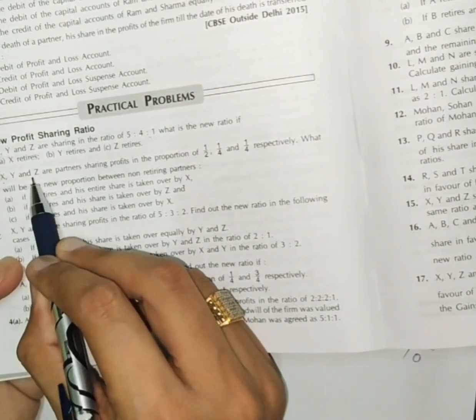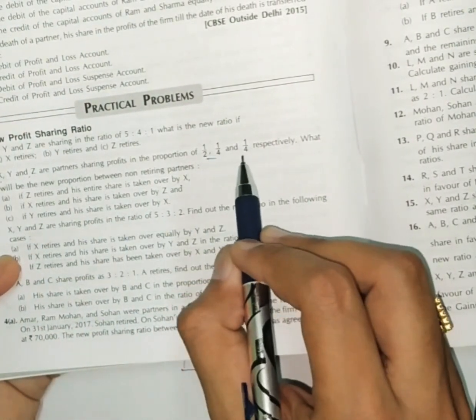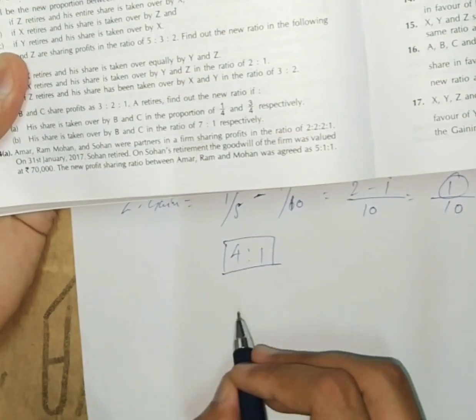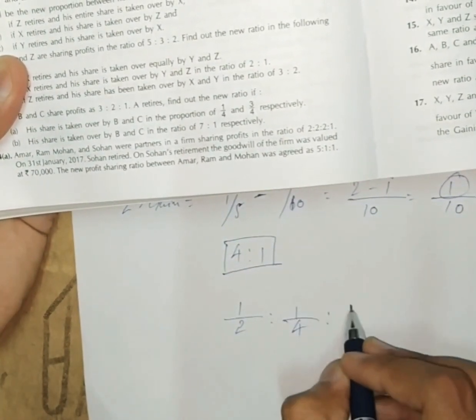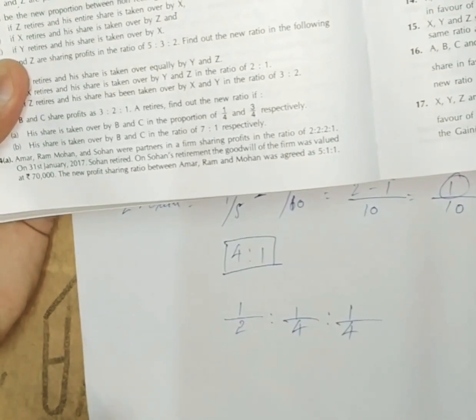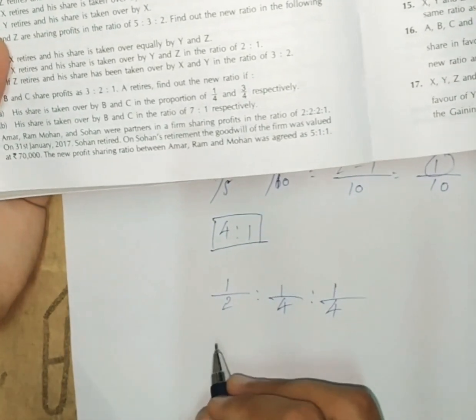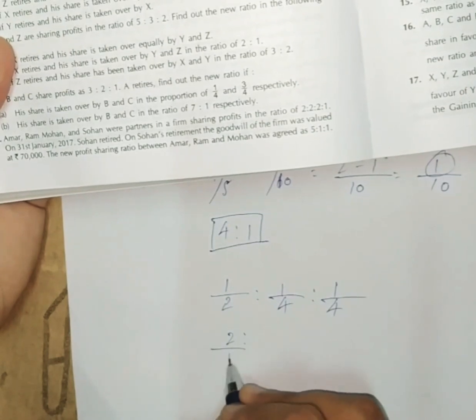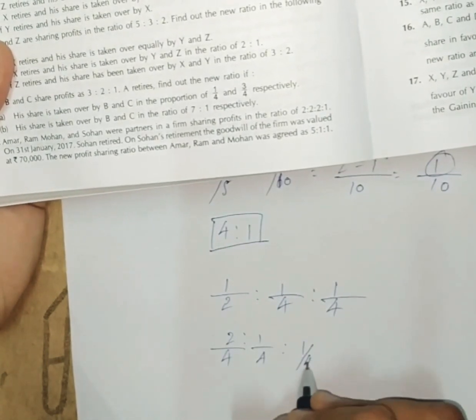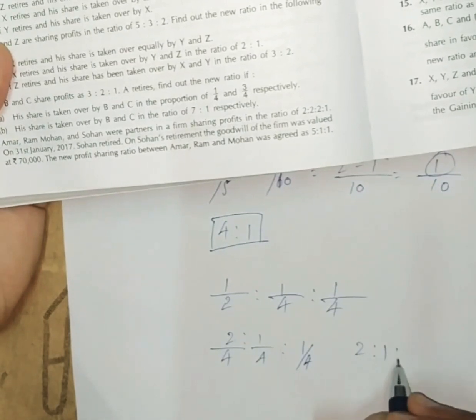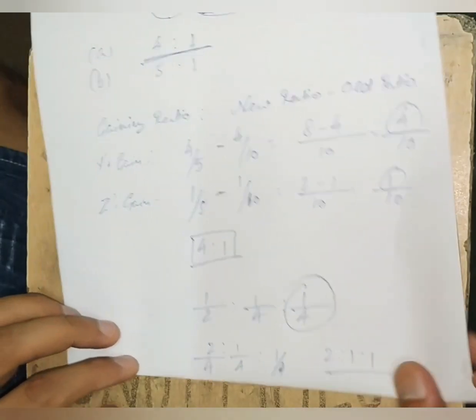For example, X, Y, Z are sharing profits and losses in the ratio of 1/2, 1/4 and 1/4. By taking 4 as LCM, you have to balance this ratio. So it will be 2/4, 1/4 and 1/4. Ratio will be 2:1:1. How will you calculate the new profit sharing ratio?